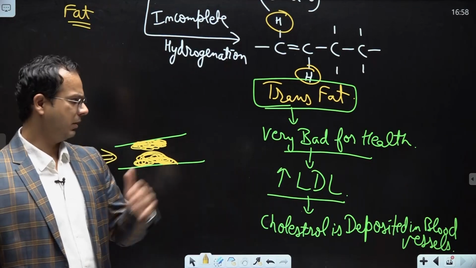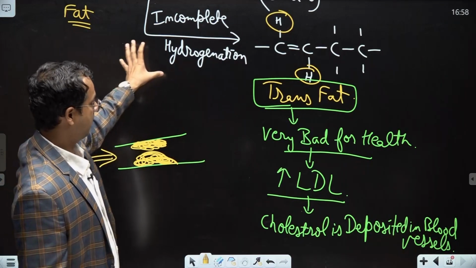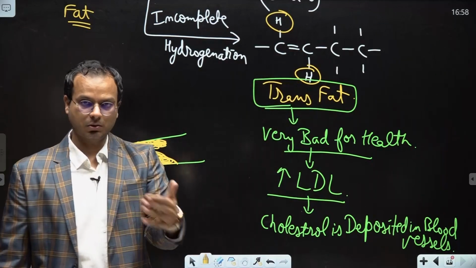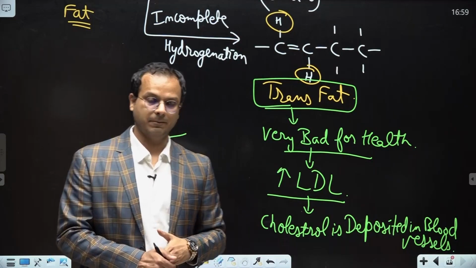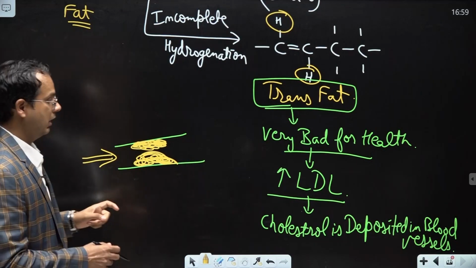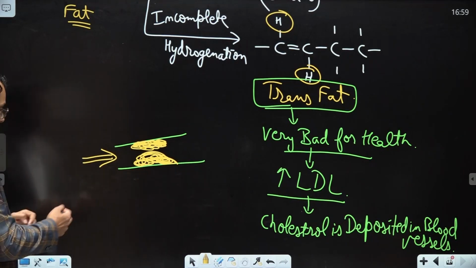So as a common consumer of the fat, we must know that trans fat is very bad. It is created by the partial hydrogenation of unsaturated fat, and it is also created by repeated use of oil again and again for cooking purposes, and we should avoid the ingestion of trans fat as much as possible. It will be good for our health if we don't eat trans fat.